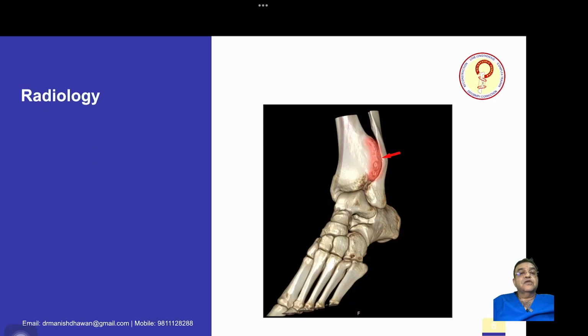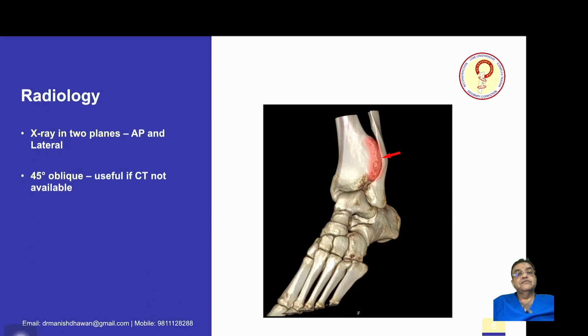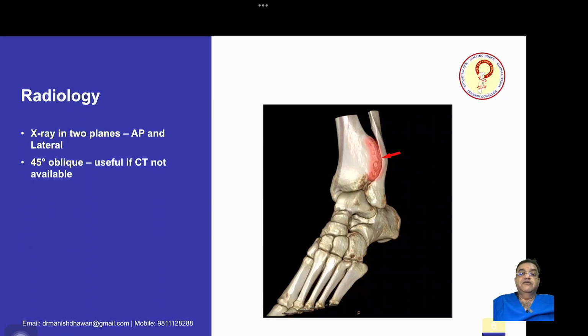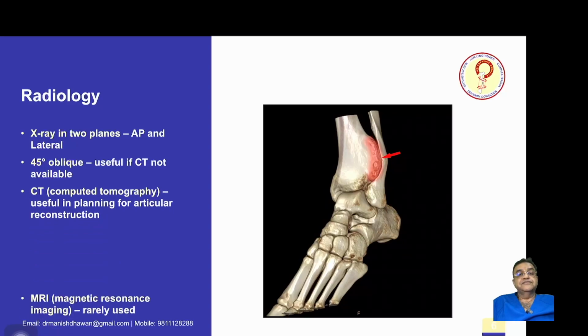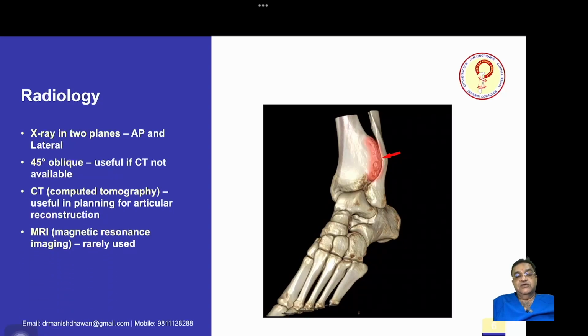Now, radiology: we take X-ray in two planes, AP and lateral, and a 45-degree oblique view if CT scan is not available. CT scan is very useful in planning for articular reconstruction. Magnetic resonance imaging is rarely used, and angiography is indicated when there is a vascular injury.